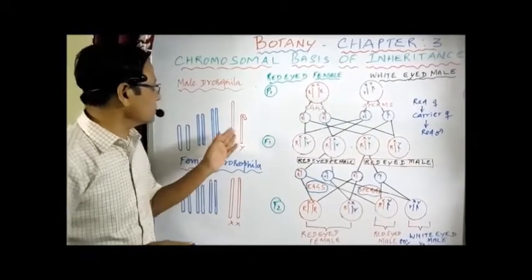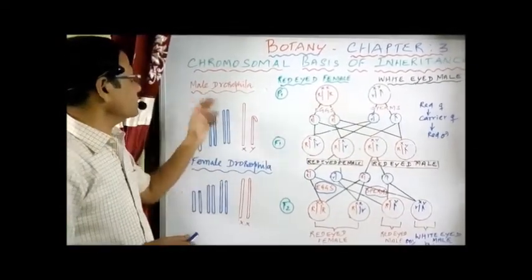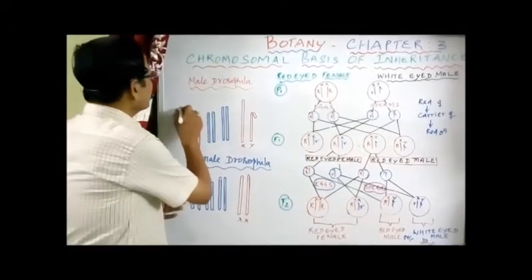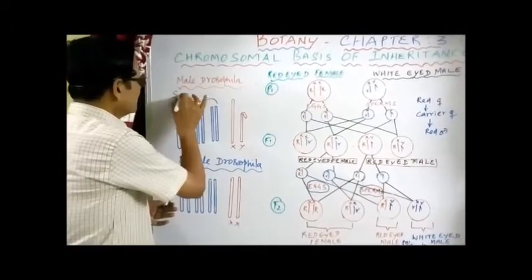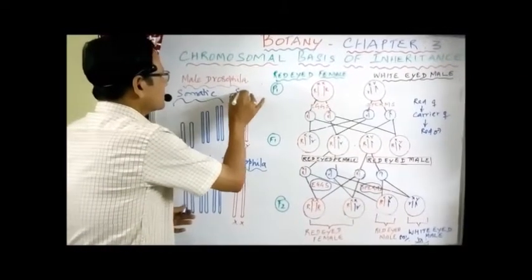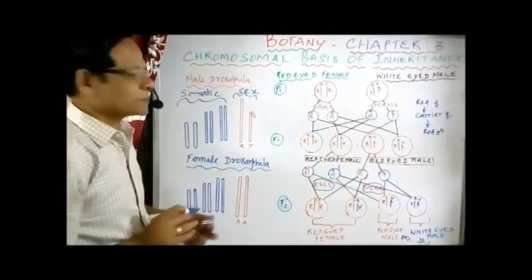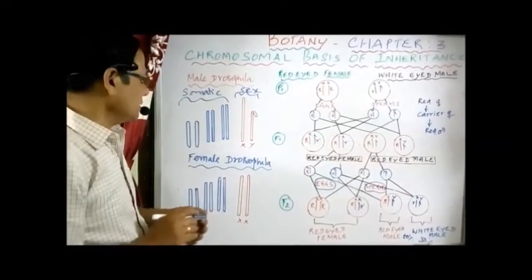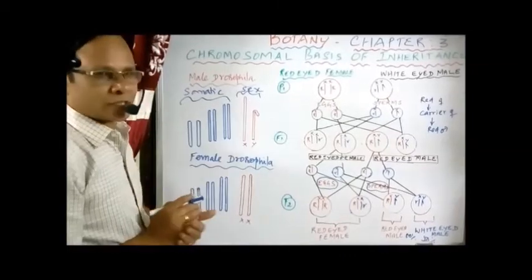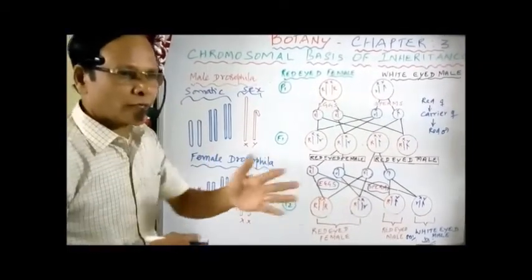Now I mentioned already that in the case of Drosophila, there are 4 pairs of chromosomes. Out of these 4 pairs, 3 pairs are called somatic chromosomes, and the remaining 1 pair is called the sex chromosomes. In the male, the X chromosome is long and straight, whereas the Y chromosome is short and bent at one end.